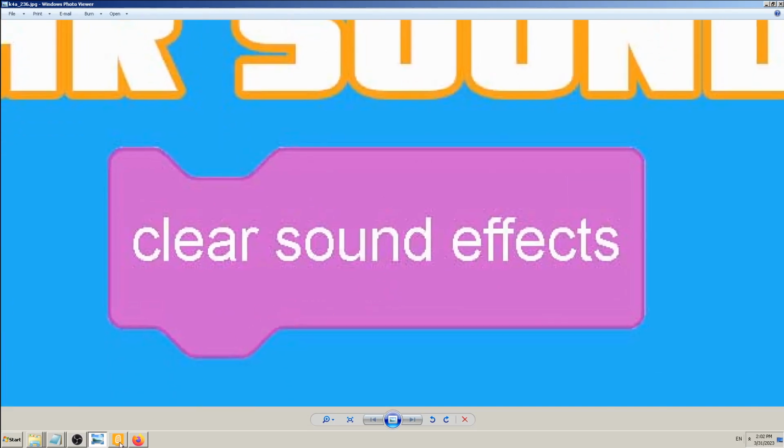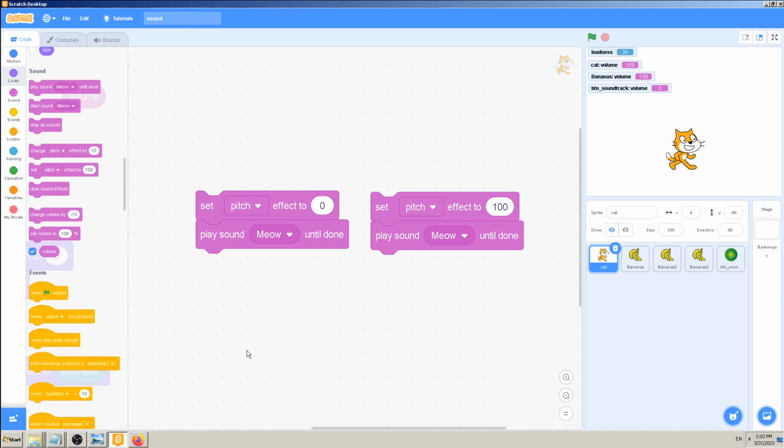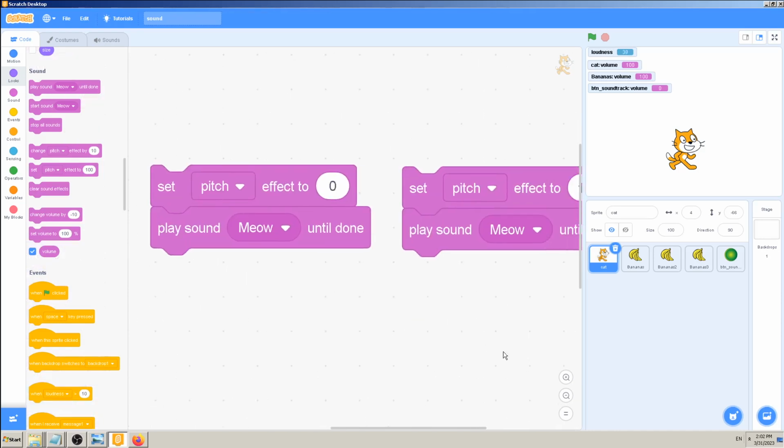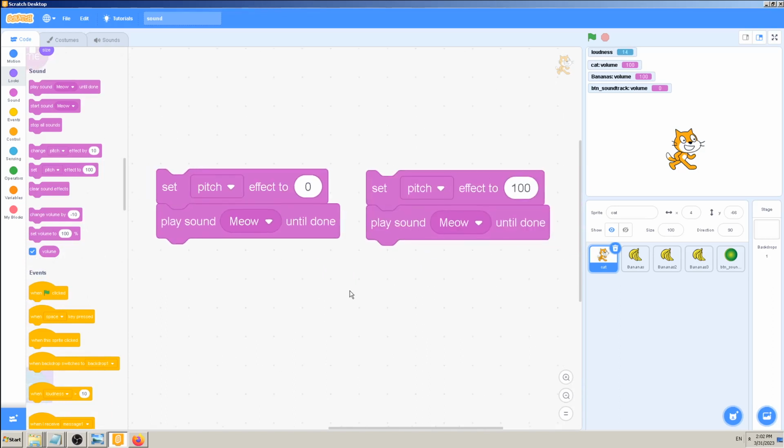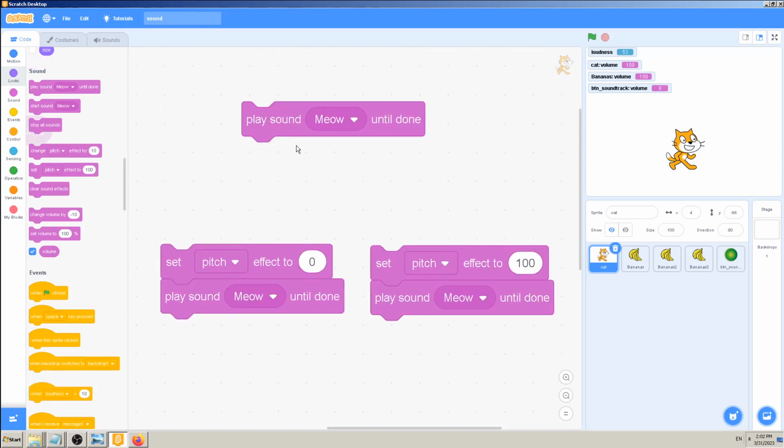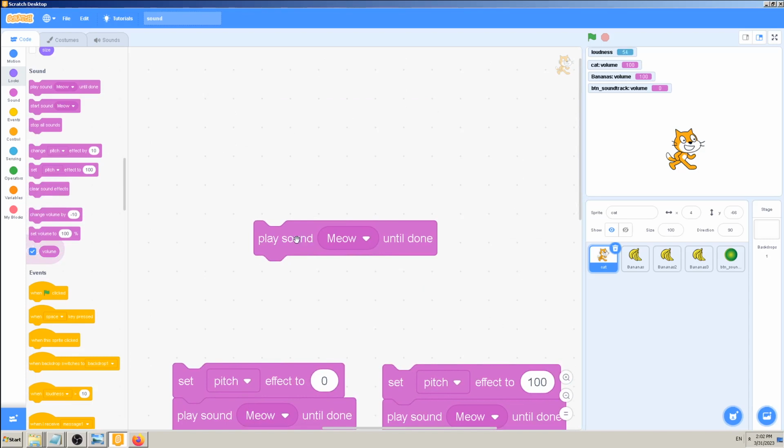First you need to add them. If you need them, then add them, change the sound, but later if you want to go back to the original sound, you have to clear that sound effect. So by default my play sound meow. No, I have already changed it, sorry. This was the original. Okay, so now this would happen when you click play sound meow until done if you haven't changed it.